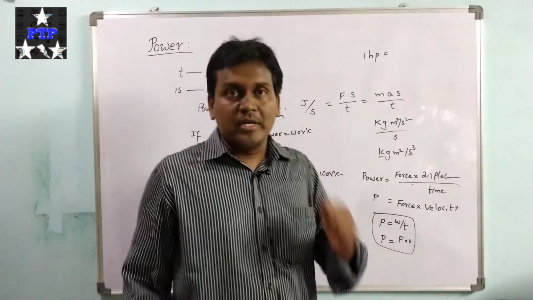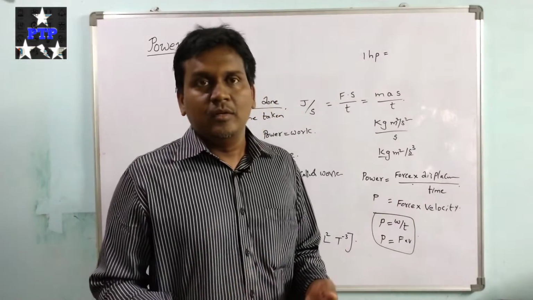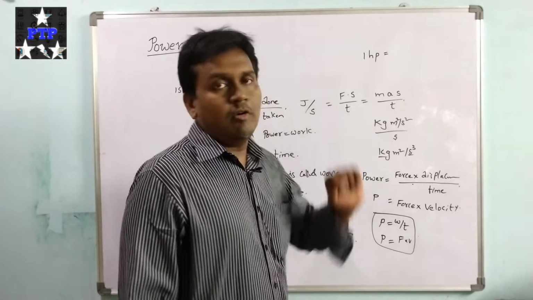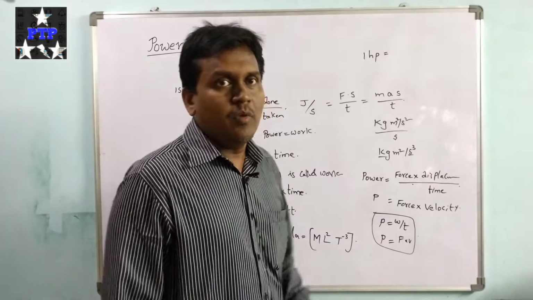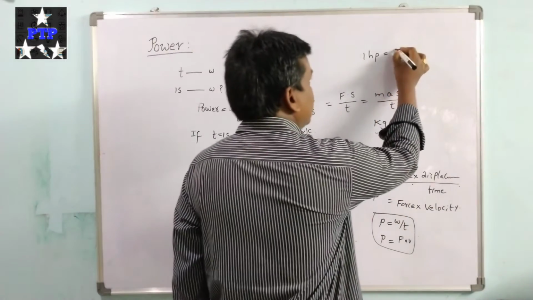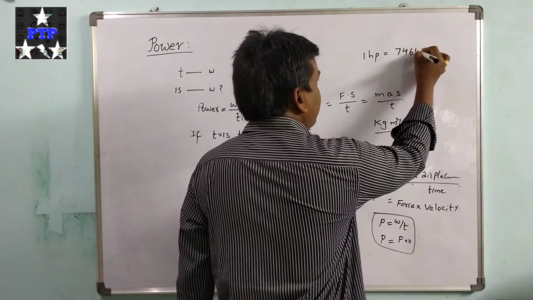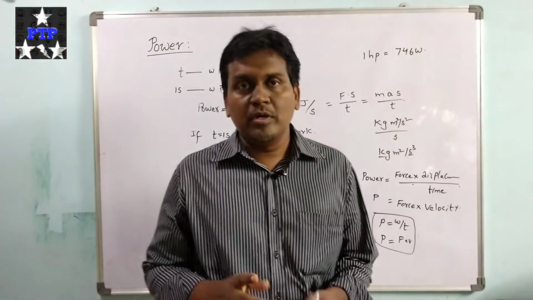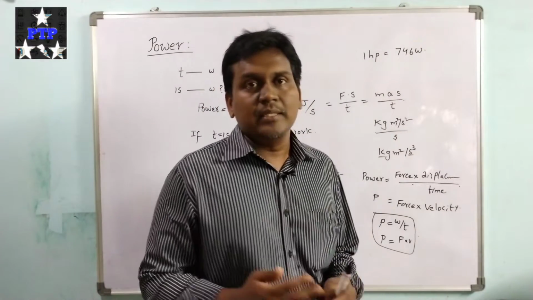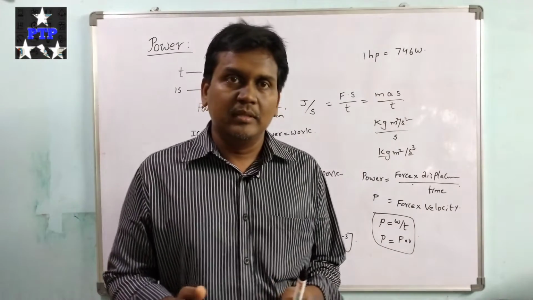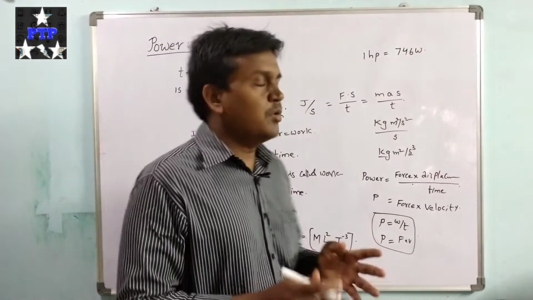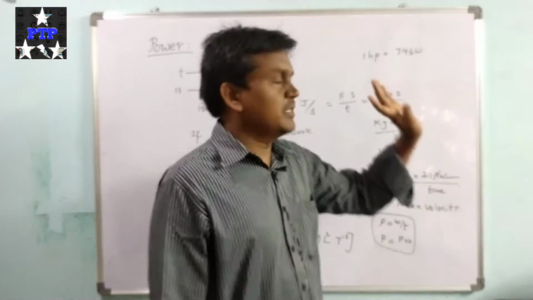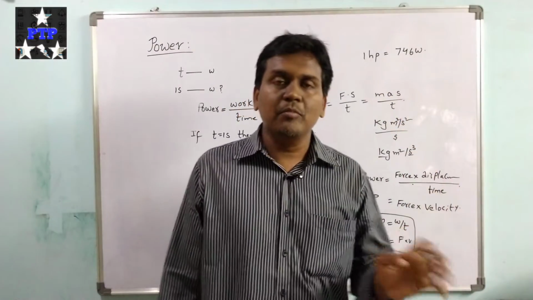A pumping motor which pumps the water up has some horsepower. So 1 horsepower is equal to 746 watt. Some motors may have 1 horsepower, some motors may have 2 horsepower. So if the motor has 2 horsepower, then 2 into 746 is the power of the motor.